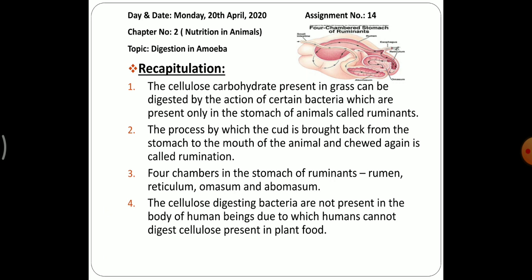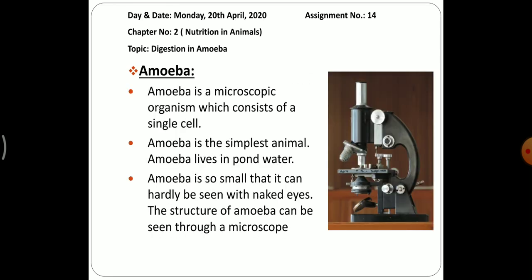The process by which the cud is brought back from the stomach to the mouth of the animal and chewed again is called rumination. The 4 chambers in the stomach of ruminants are rumen, reticulum, omasum and abomasum. The cellulose digesting bacteria are not present in the body of human beings, due to which humans cannot digest cellulose present in plant food. I hope you all are clear with yesterday's topic. Now we will continue with our topic, that is how digestion takes place in amoeba.